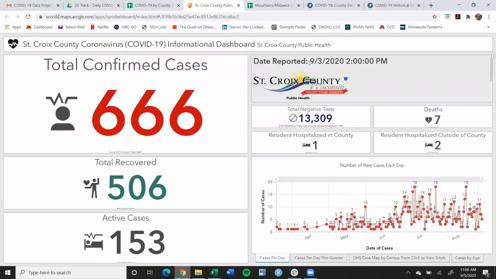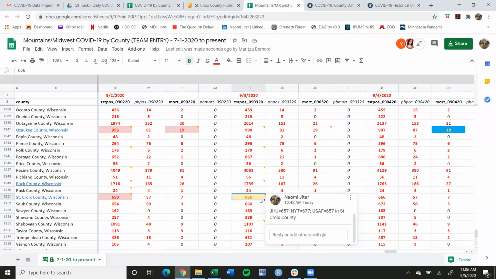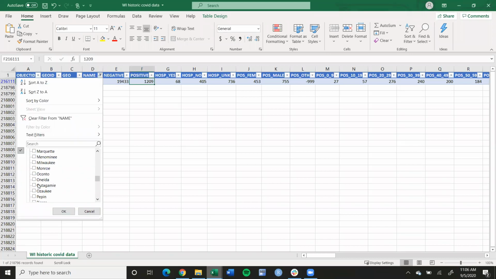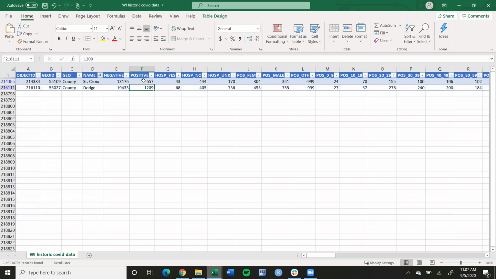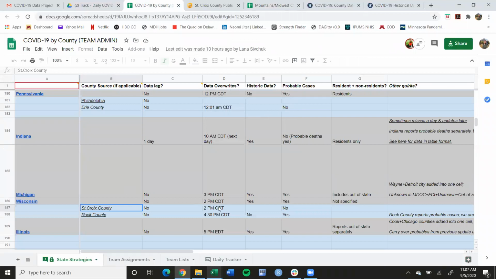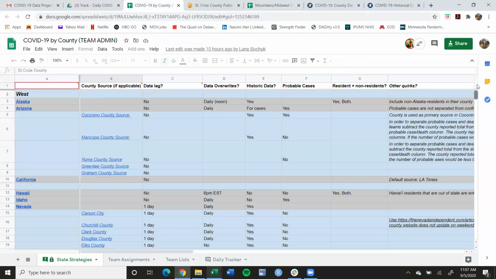we can look and see, so for the 3rd of September, we're reporting 666, and that matches what is in our set. Now if we're looking into the difference and we look at St. Croix County according to state data, we can see that's 657, which is likely what Johns Hopkins University and USA Facts is using. That's why you might notice some differences between our set and the comparison data sets. But in general, you're going to want to stick with whatever we've decided that we're working with, and you can find that information on the team admin sheet, which includes information for all the states.